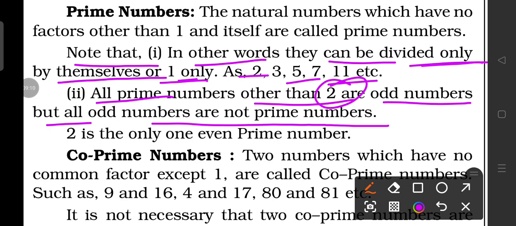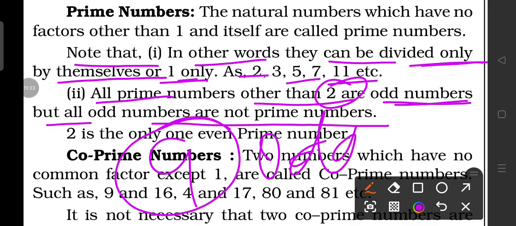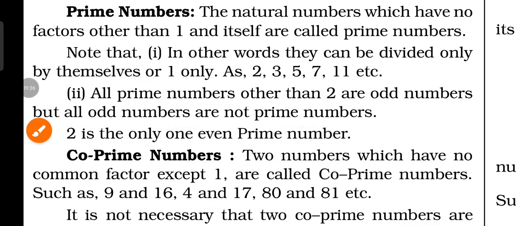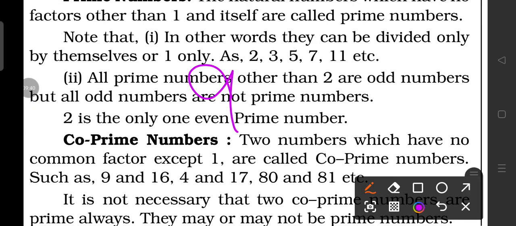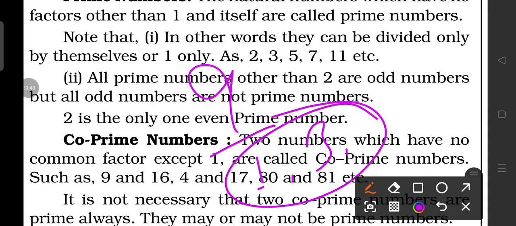So all even numbers are not prime. Only 2 is a prime number, and all prime numbers other than 2 are odd numbers, but all odd numbers are not prime numbers. Suppose here 9. 9 is an odd number, but 9 is not a prime number, because it has factors 1 and 3. These are the factors of 9. That's why it is not a prime number.